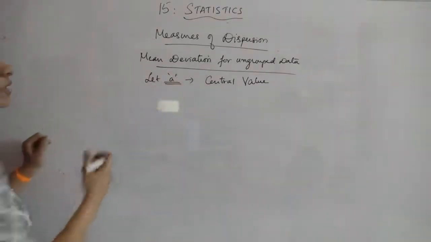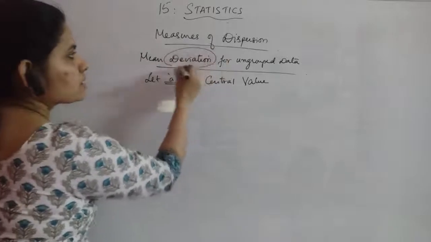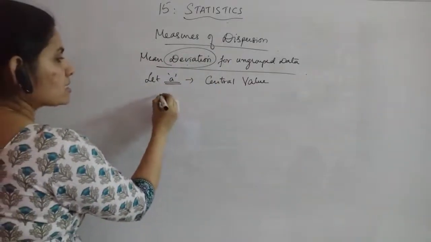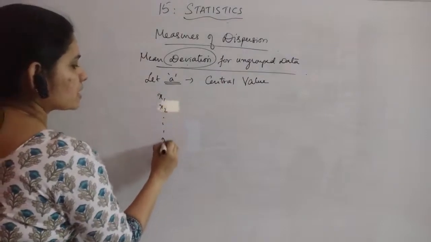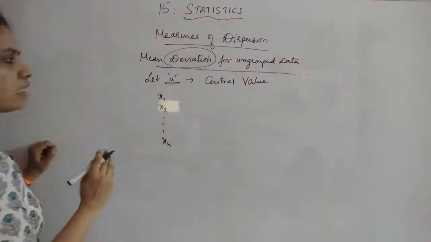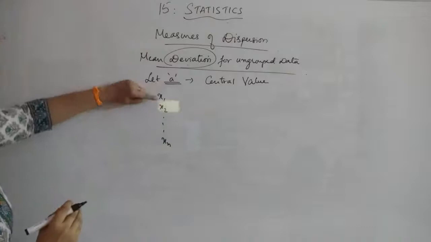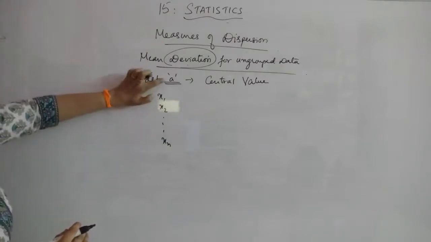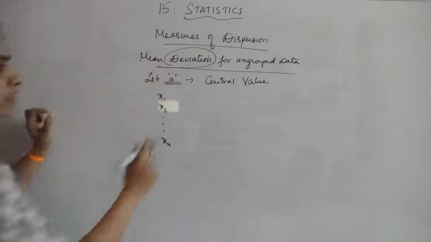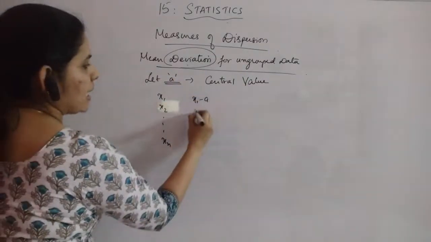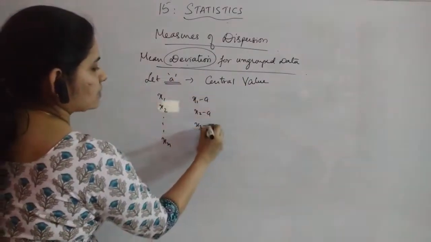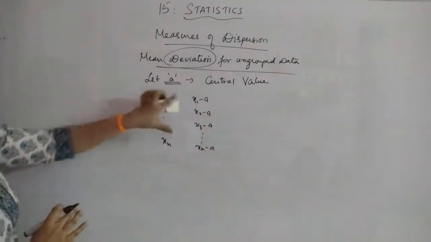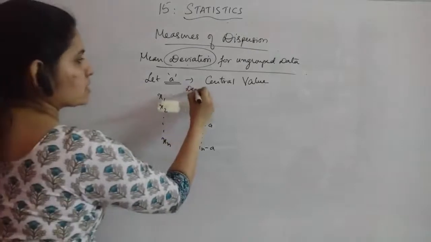Now what we will do is, the question is you have to find out the deviations, right? Deviation means what? Suppose you are given x1, x2, etc., xn. Deviation means the difference of each of the observation values with the central value. That means x1 minus a, x2 minus a, x3 minus a, etc., xn minus a, if you have n observations like this. These are known as deviations.